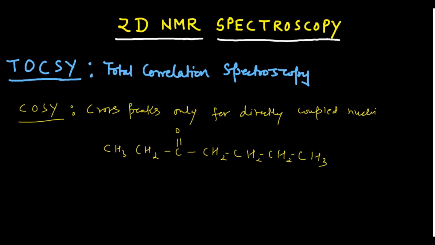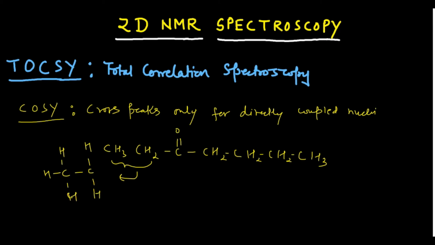So in the COSY spectrum, the cross peaks would be there due to these two and these three, because they are directly J coupled. What is the meaning of J coupled? If I write CH and H here, and then H and H, this hydrogen is 1, 2, 3, so it's a 3 bond coupling. So they are directly J coupled.